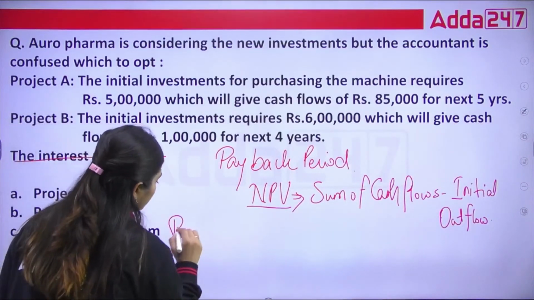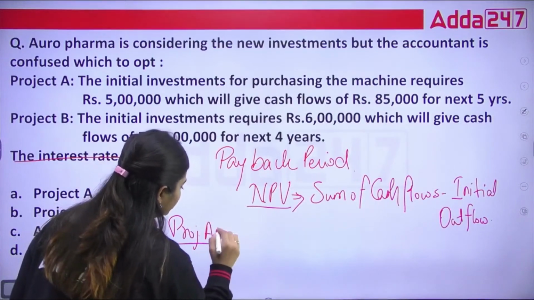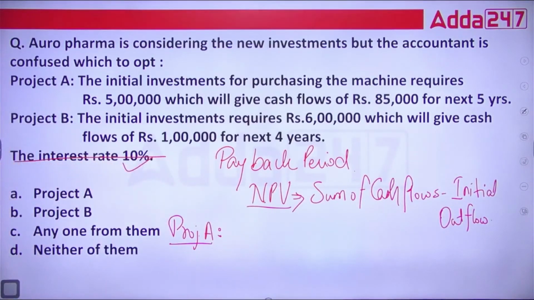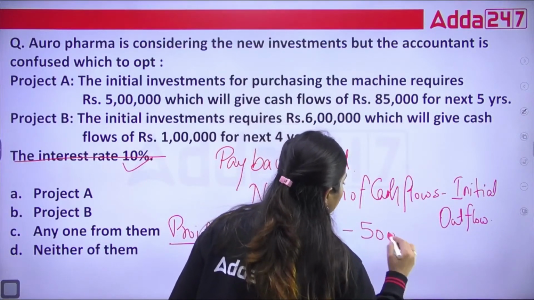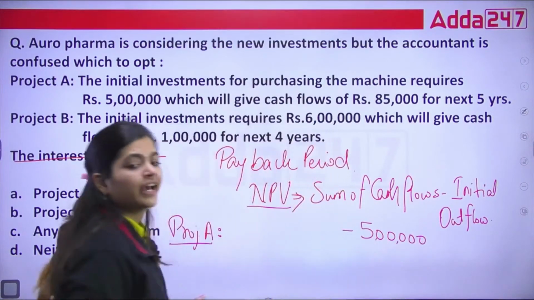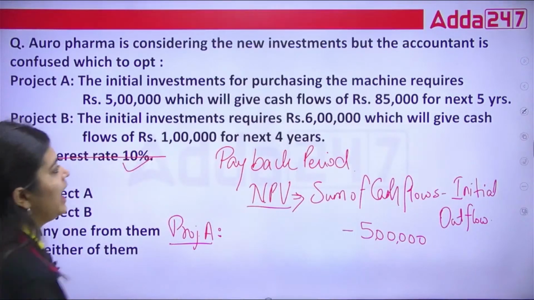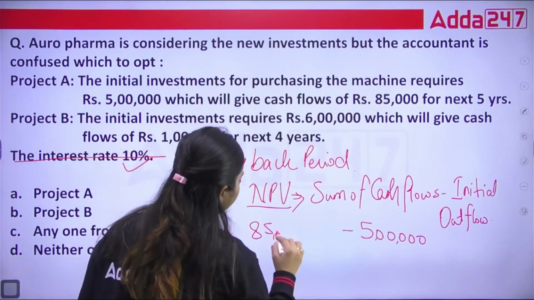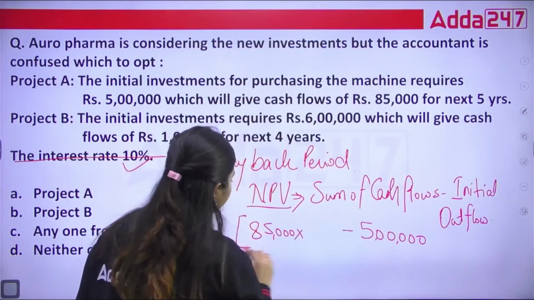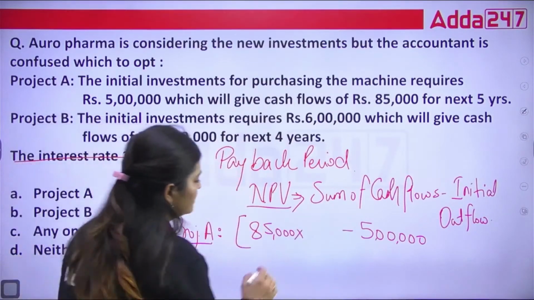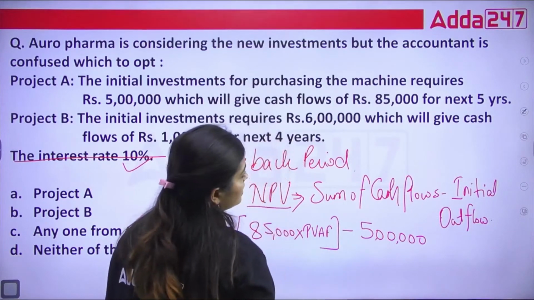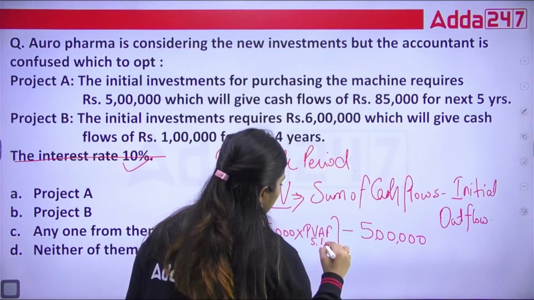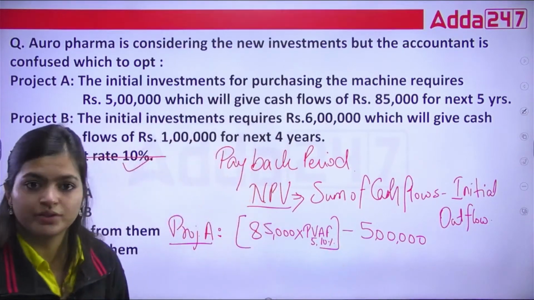So let's start with project A. In this they are saying that the initial amount is your 5 lakh, correct? 5 lakh you are investing and you are going to receive 85,000 for the next 5 years. In this we are going to use the present value annuity factor, for 5 years at the rate of 10%.